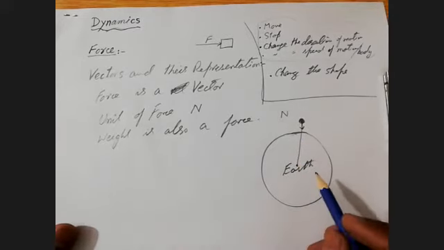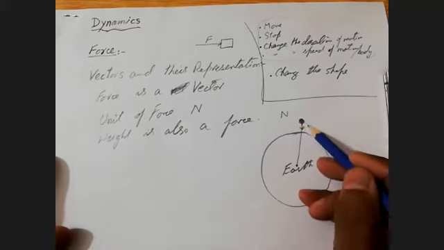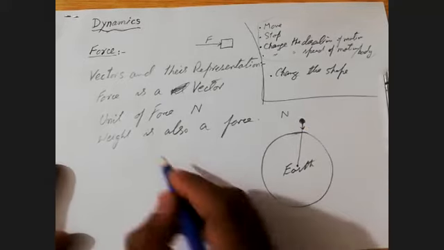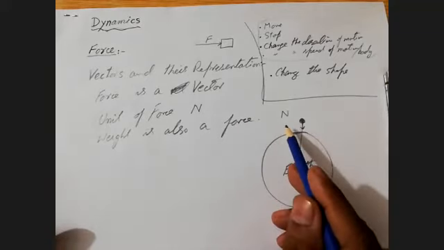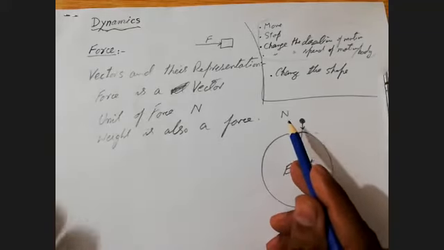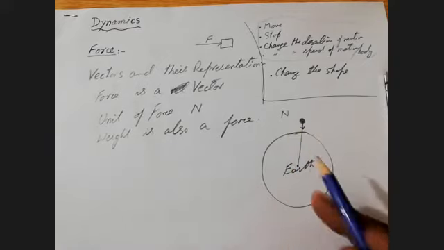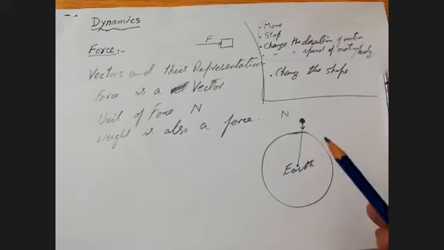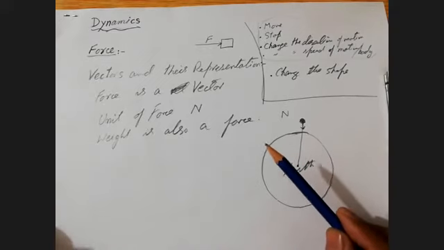Remember this. Now I'm going to discuss weight, because I told you that weight is also a force and its unit is Newton. Whenever you are asked what weight is, you will say that weight is a force which is always directed towards the center of the earth.